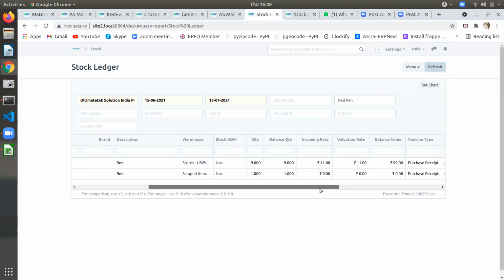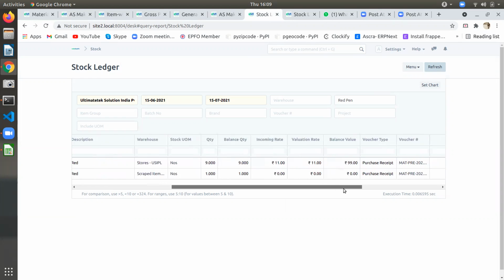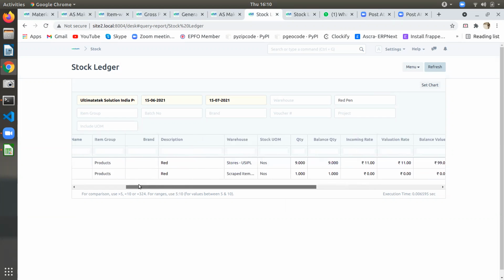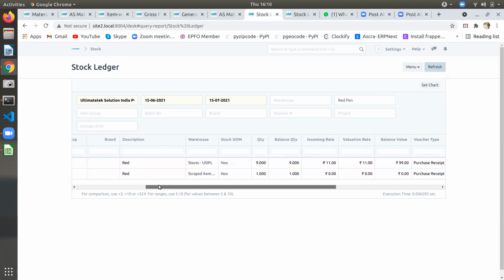Now whether the valuation rate changed, no sir. Valuation rate has not changed. It's treating it as a scrapped item. Now it's our responsibility whether we will use this scrap item or we'll throw it back. Whose expense? I want to put this expense on the item cost. It will go as a loss. Loss, but to whom? That's the owner actually.